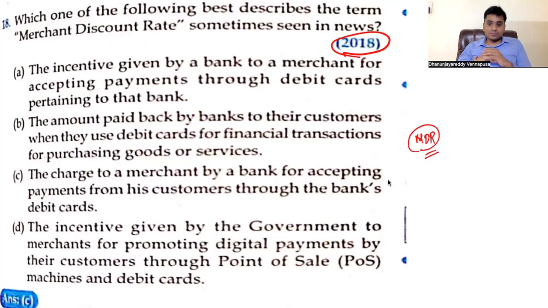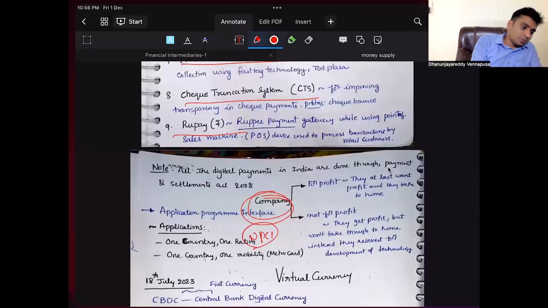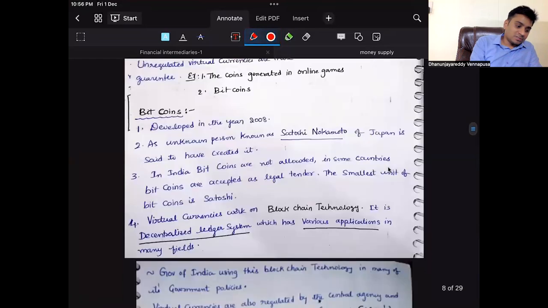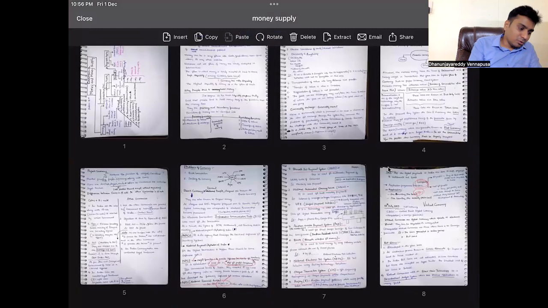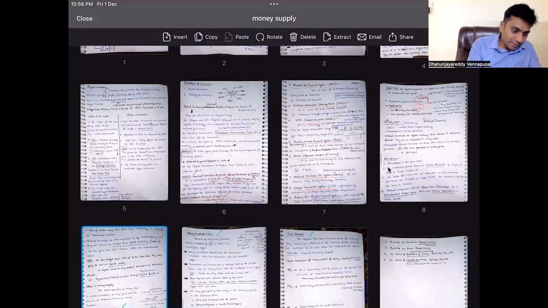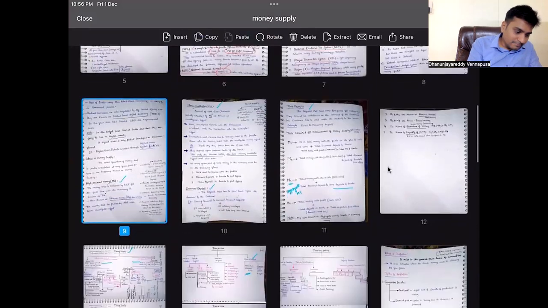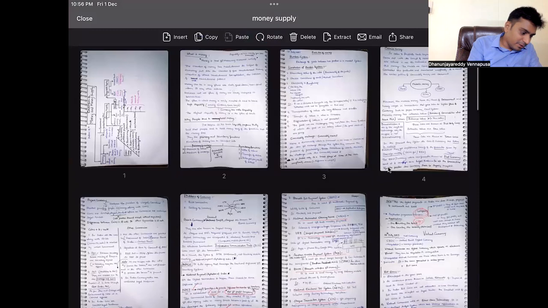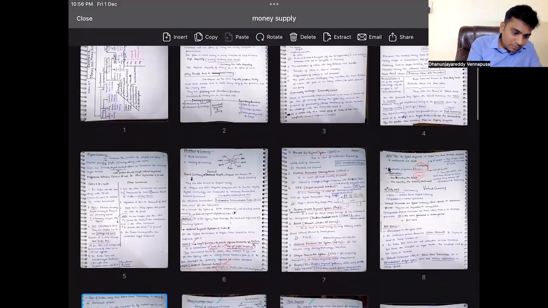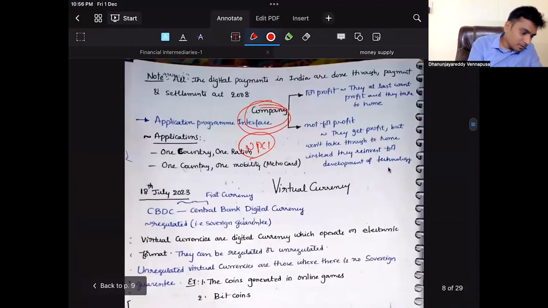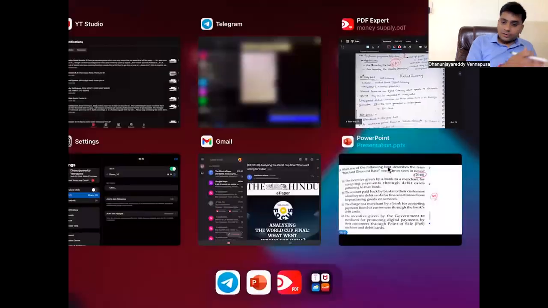You have to understand the basics. Merchant discount rate, right? So again, this is in the form of money. So just look at the system that I have discussed in my class notes. In the money section itself, I have discussed what this card payment is. When you are doing your card payment, what are the things that will be there? So you can find it in my class notes. Let me tell you this. What is merchant discount rate?